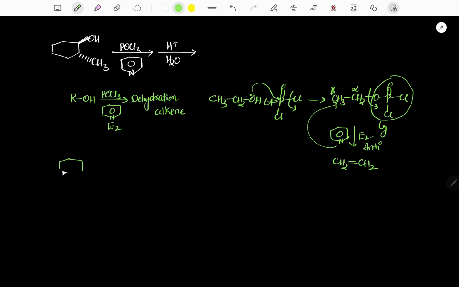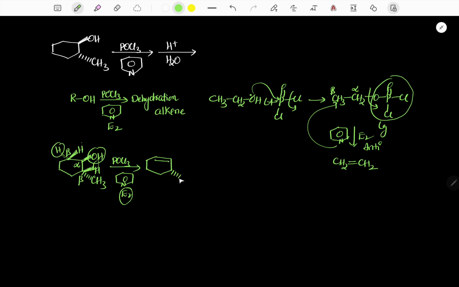Therefore in the given question also, it is above the plane, it is below the plane. Now it is treated with POCl3 and pyridine. So definitely the E2 mechanism is possible. Alpha leaving group, beta proton. But here this proton is above the plane, so at this position there is no elimination. But here one proton is below the plane, one proton is above the plane. So through the mechanism we explained, dehydration takes place, and the corresponding product is an alkene.